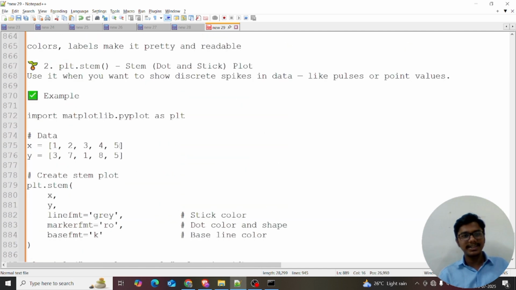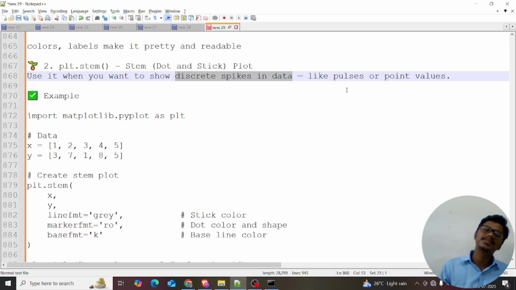So what is an interesting stem plot? It is used when you want to show the discrete spikes. I just told you, it's only in discrete signals. It shows the discrete spikes in the data. You can use this for pulses or pointing values, just like that.